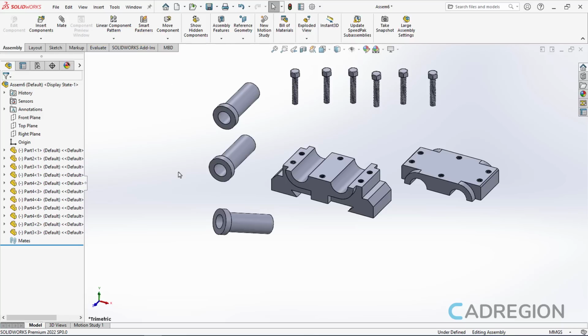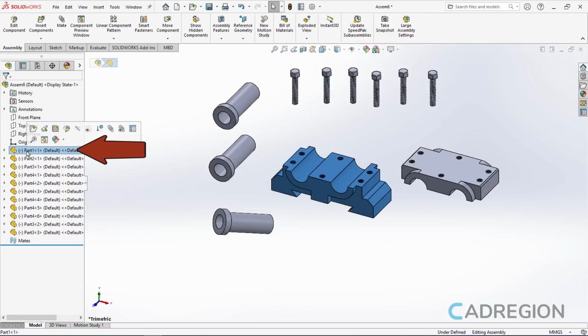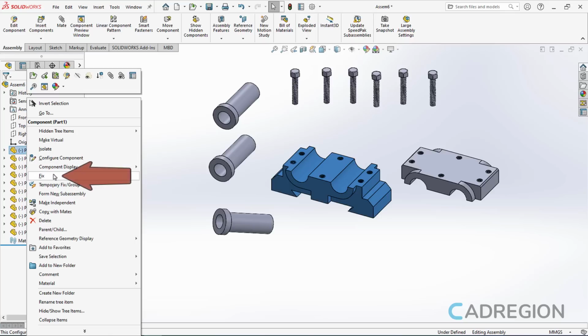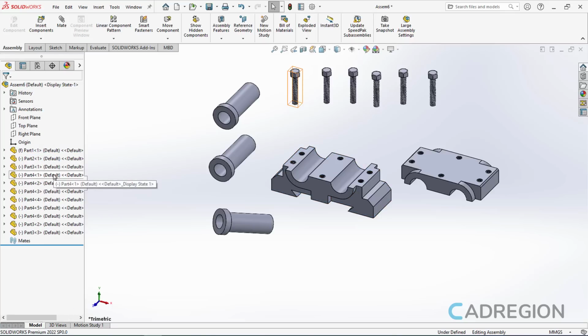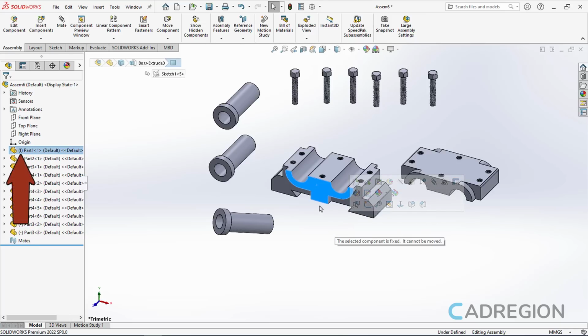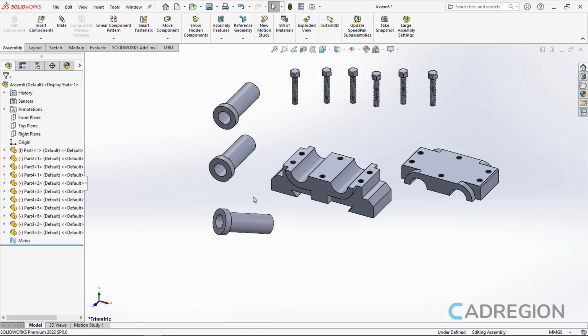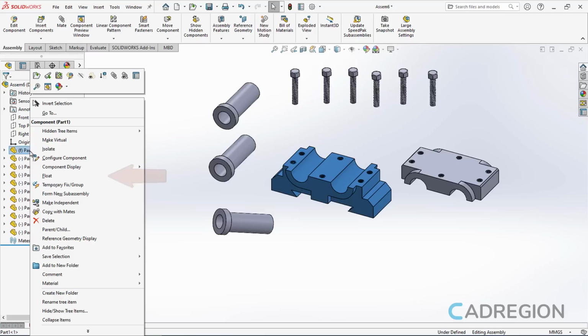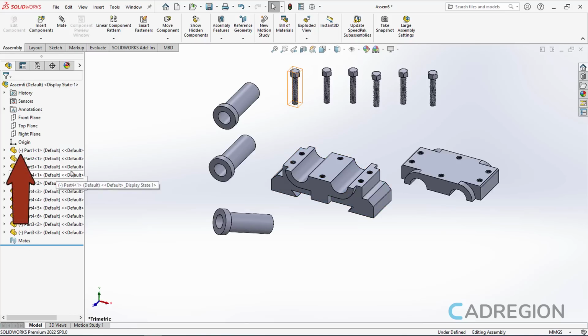If I want a part to be fixed in its place, all I have to do is find its name in the Feature Manager design tree, right-click on it and select the Fix option. Notice that once I did, the F letter appeared on the left of the part, and now I can no longer move or rotate it. To move and rotate the part freely again, all I have to do is right-click on it again and select the Float option. Once I did, the F letter disappeared, and naturally I can move and rotate the part again.